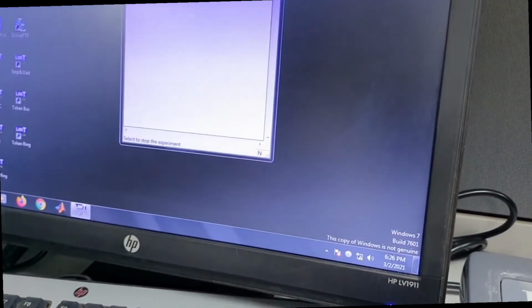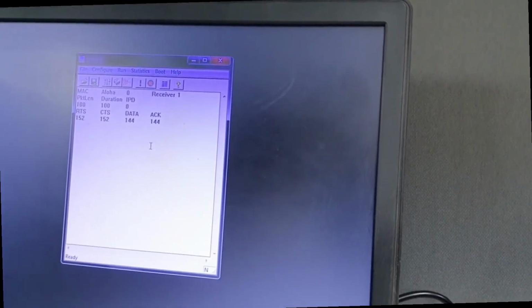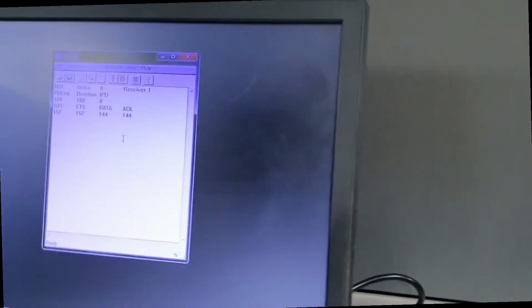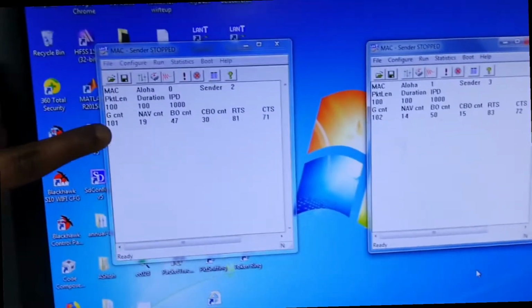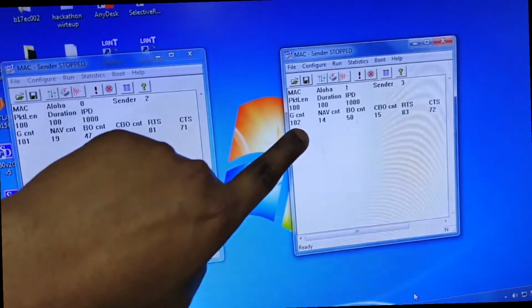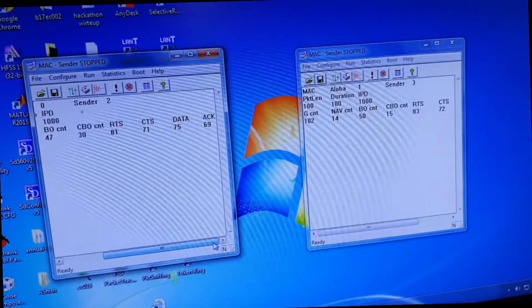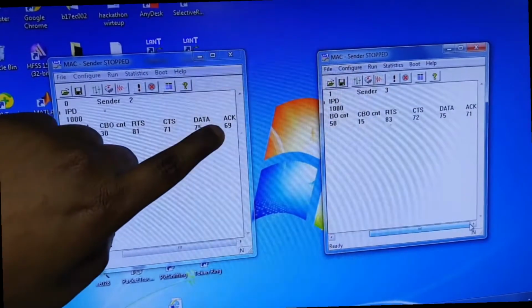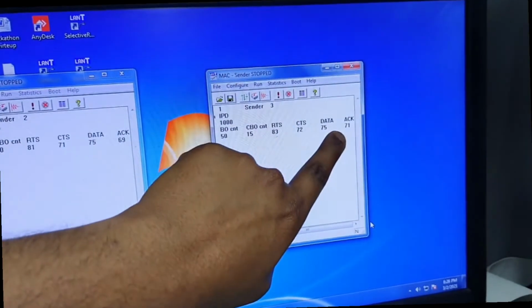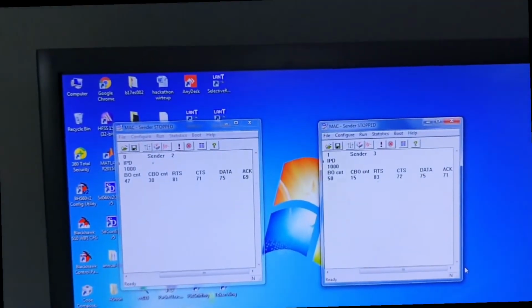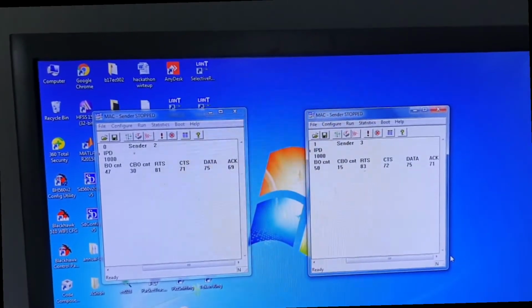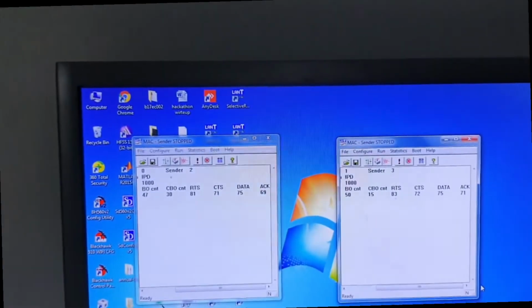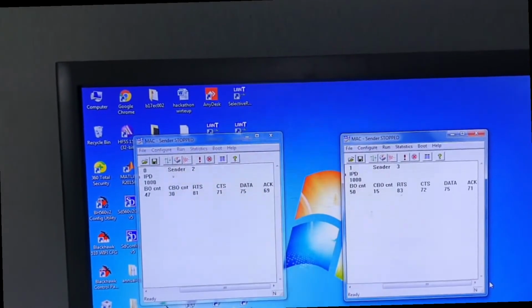So we can see the statistics here. Now you need to note down the statistics. The first statistic is G count 1, and the second statistic is G count 2, and the other statistics you need to note down are acknowledgement 1 and acknowledgement 2. These four values are filled in the table and are used for further calculations of practical load and practical throughput. You have to repeat the same steps for different values of IPD.